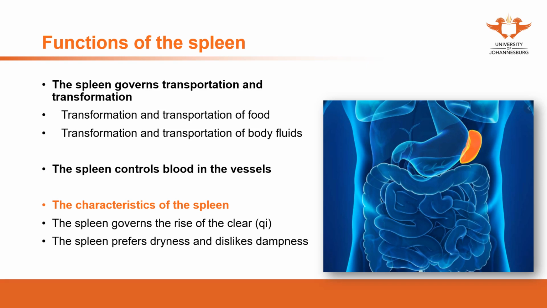You see, these are the dysfunctions of the spleen governing the rise of qi. So the spleen is in charge of the proper movement of qi in the body. The spleen will transport the qi to the lung, also rise the qi to the lung.